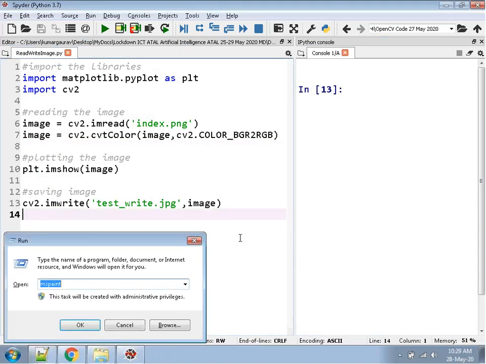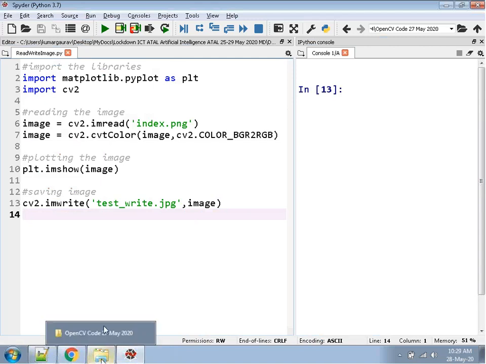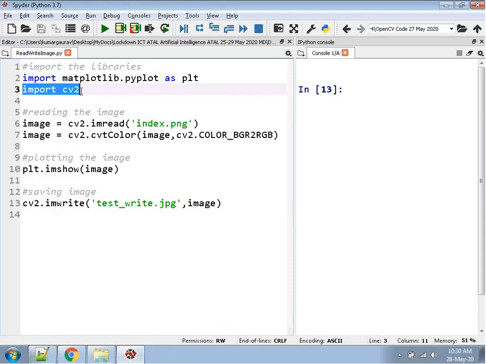Now let us see another implementation. You can also check in your Jupyter or in Spyder whether cv2 is installed or not. You can check it with this instruction, import cv2. If the next prompt appears, in that case it is available. Otherwise we have to install it using conda-forge.